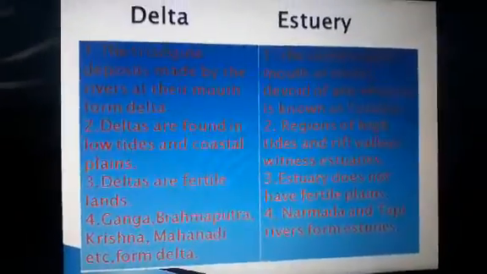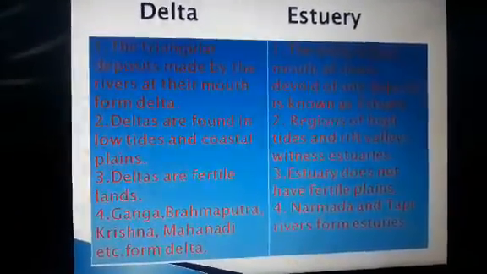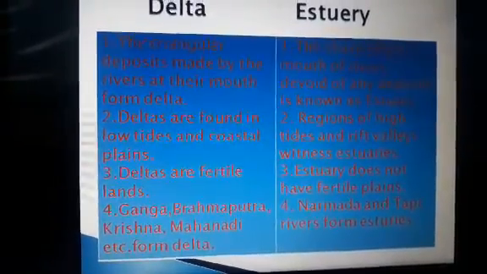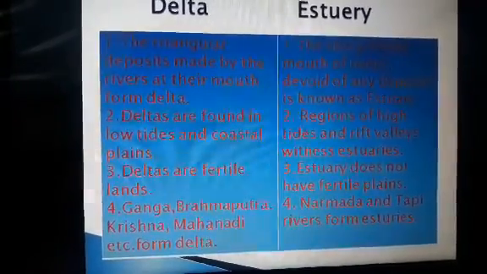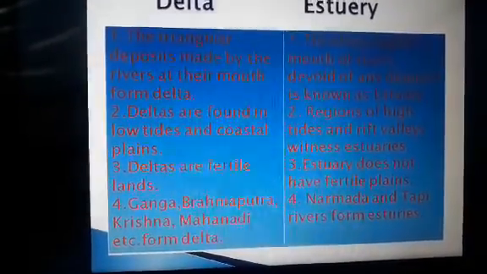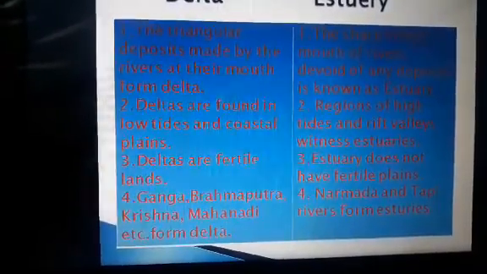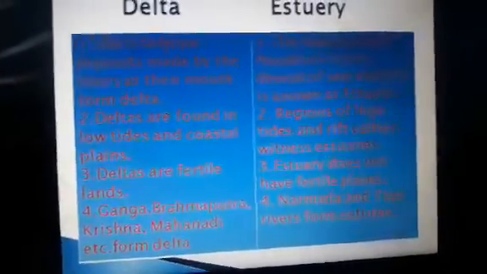Delta and estuary. The triangular deposits made by the rivers at their mouth form a delta. Deltas are found in regions of low tides and coastal plains. Deltas are fertile landmarks. The Ganga, Brahmaputra, Mahanadi, Krishna and Kaveri form deltas in our country.